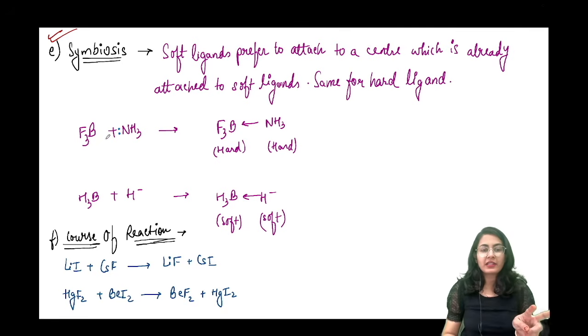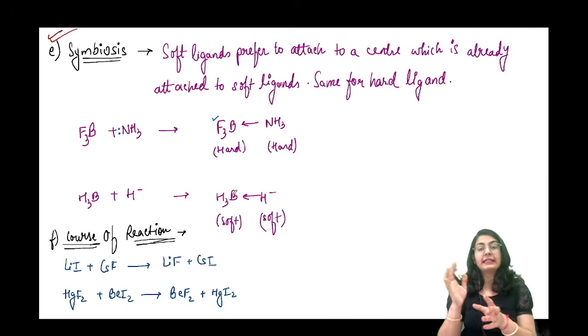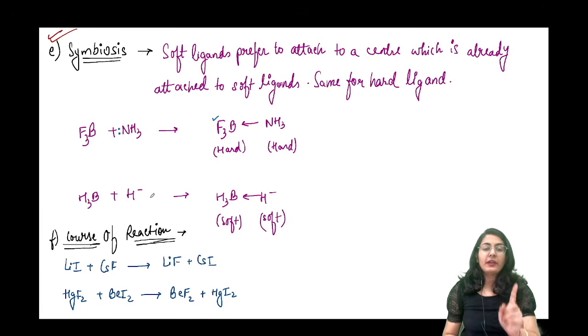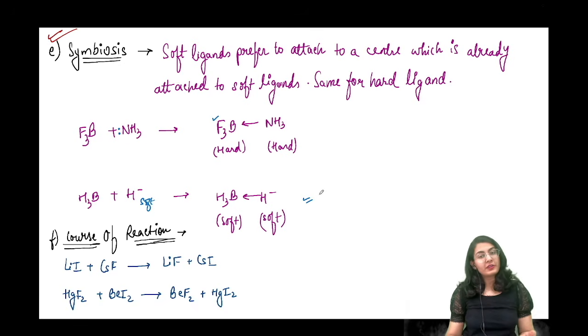If we make it connect with both BH3 and BF3, it will prefer the connection of BF3. Why? Because it has hard ligands, which makes it a hard acid. It will not connect to BH3. However, H minus, being a soft base, is going to connect with a soft acid. So this preference for soft-soft interaction is known as the symbiosis effect.